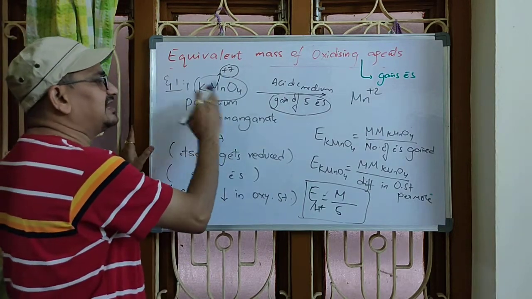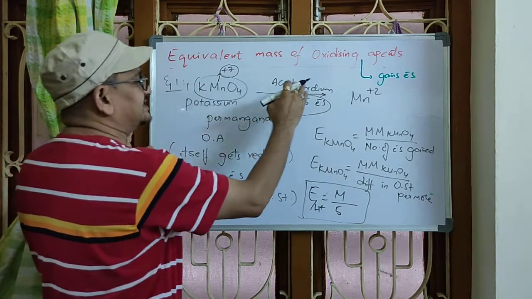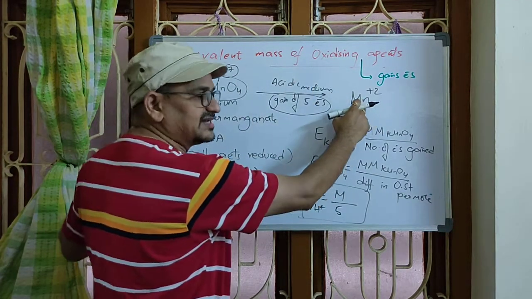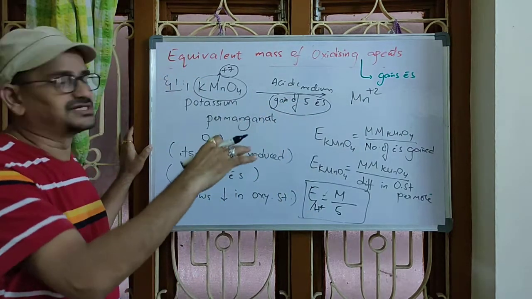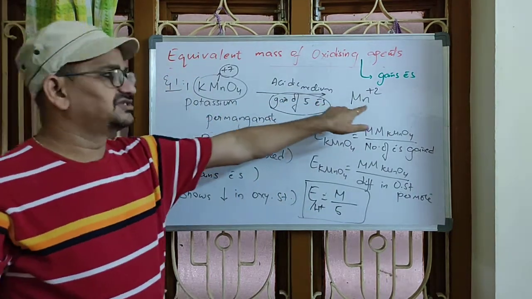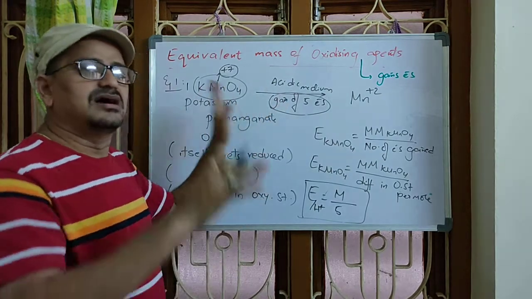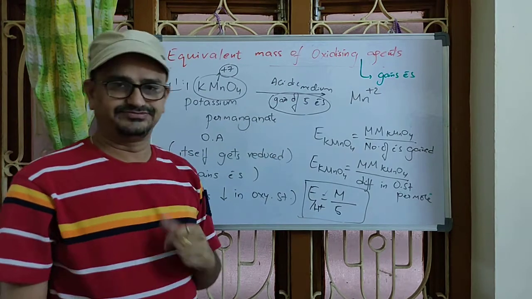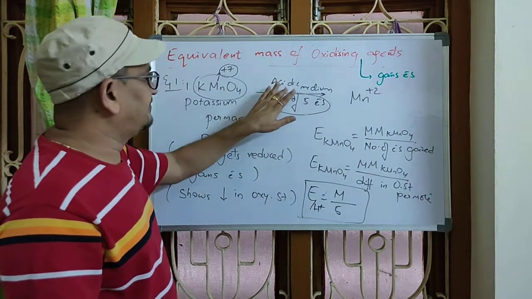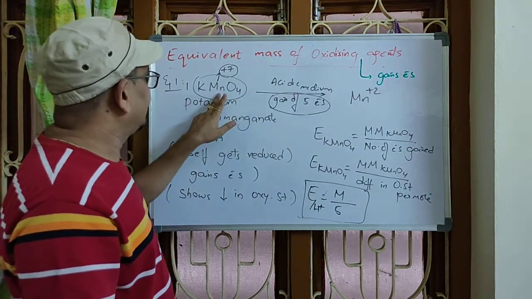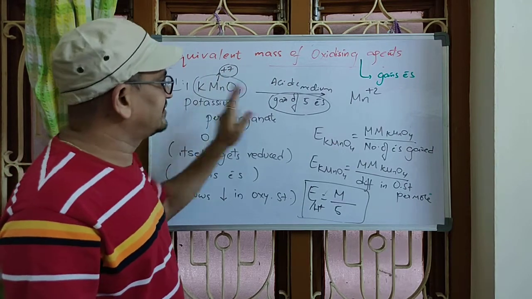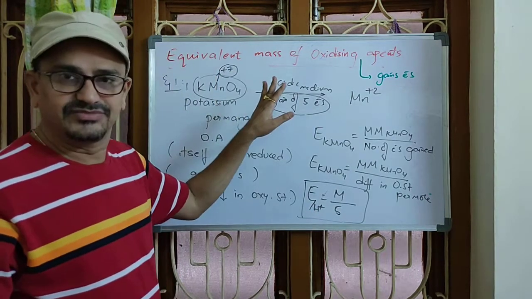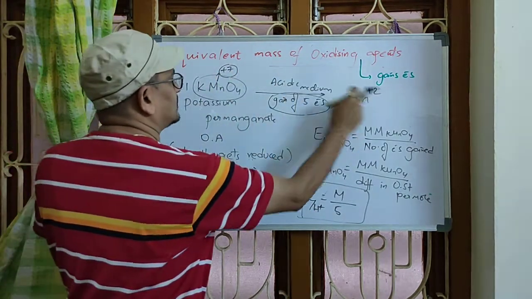Now go through the lines once again. Potassium permanganate is a well-known oxidizing agent, and in acidic medium, the manganese atom gets reduced to Mn plus 2. We have to remember this condition. They won't specify the oxidation states. If it is acidic medium, manganese always shows a change from plus 7 to plus 2. There is no other value. This is fixed.